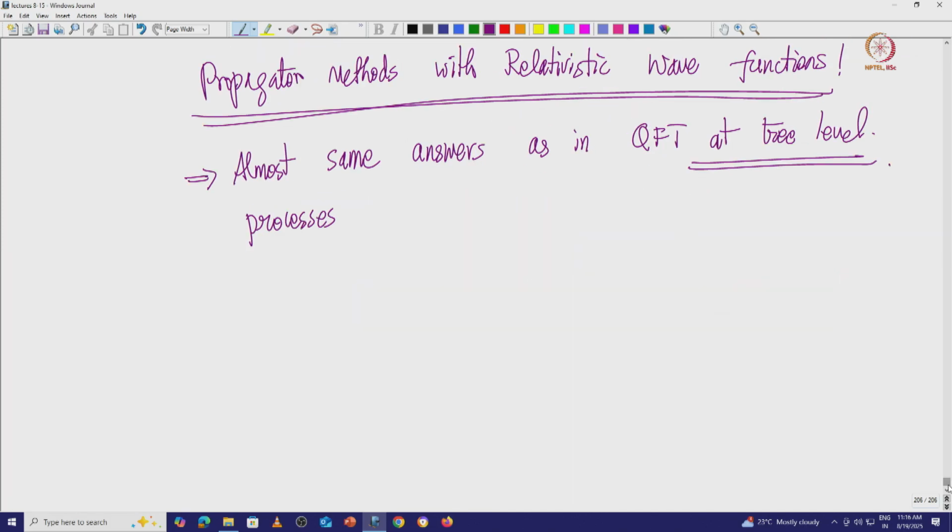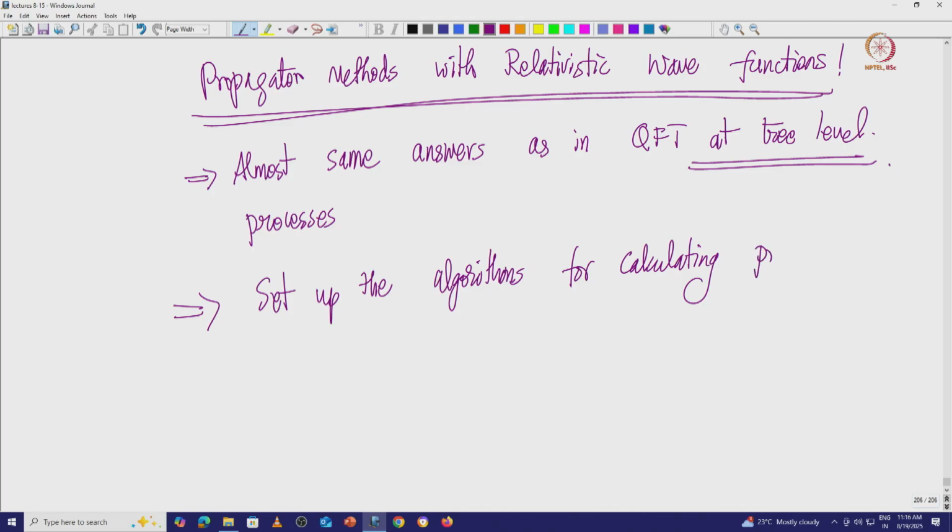So, there is an advantage of doing this: they set up the algorithms for the calculation. You do not need to know the full quantum field theory, but you set up the algorithms of how to calculate various processes at tree level.